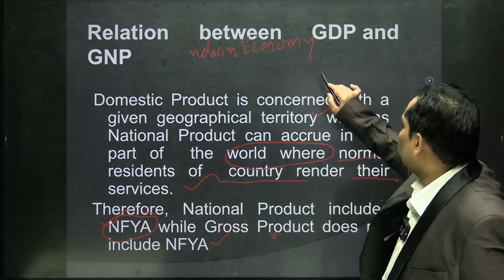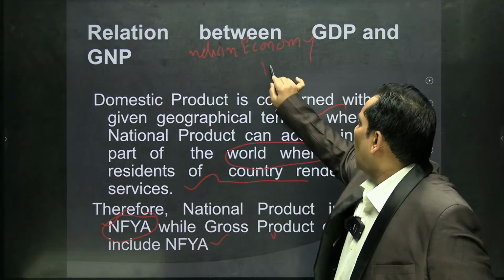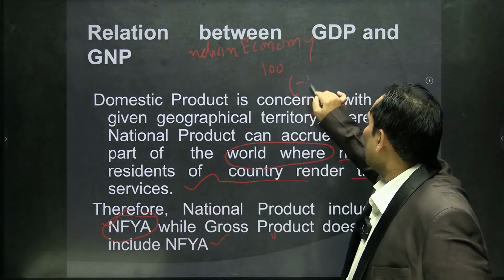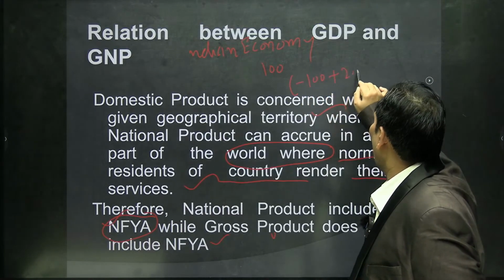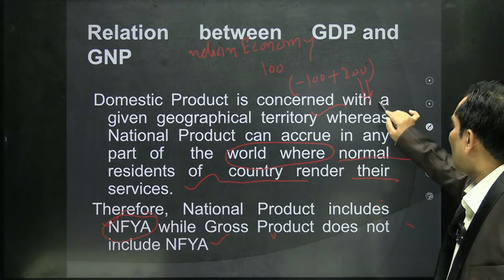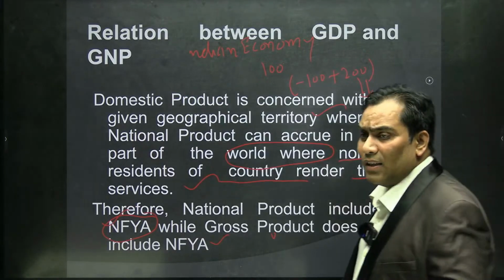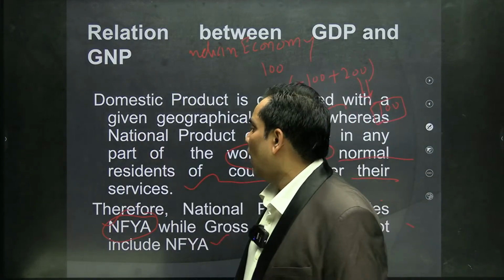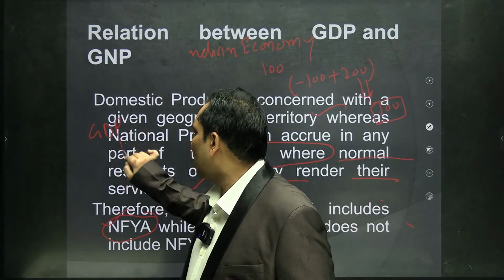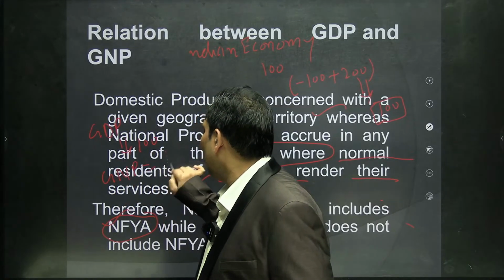So what is the net factor income from abroad? It is minus 100 plus 200. In our example, 100 is nothing but net factor income from abroad. As I said, the value of GDP was 1000, whereas the value of GNP was 1100.